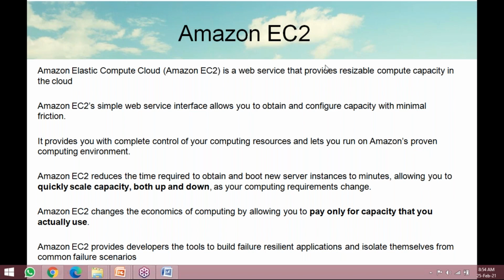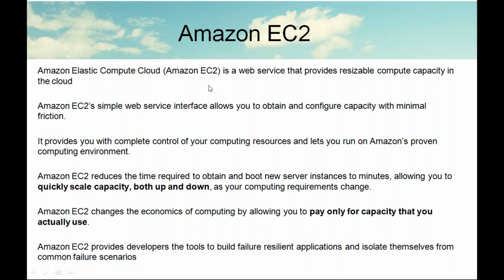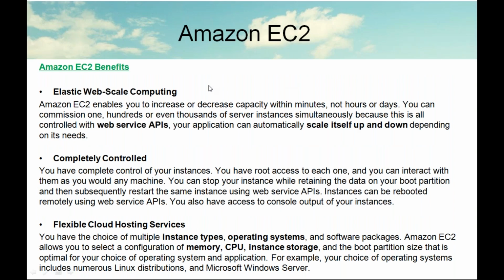Okay, Amazon EC2 changes the economics of computing by allowing you to pay only for capacity that you actually use. Next. Amazon EC2 benefits: elastic web-scale computing. You can increase or decrease the capacity within minutes, not hours or days.